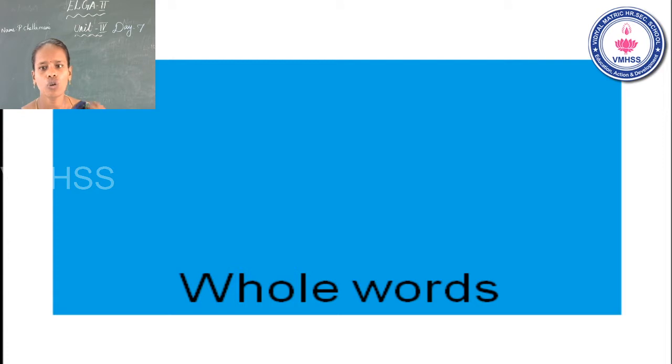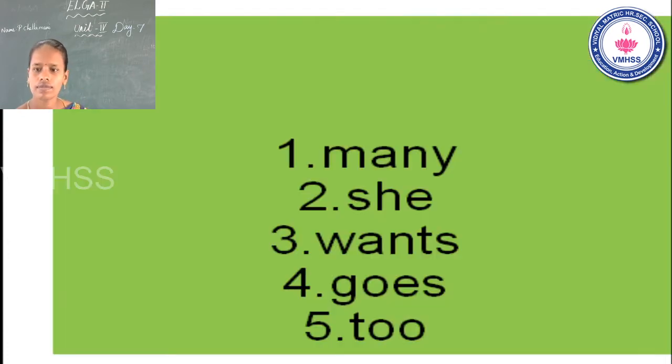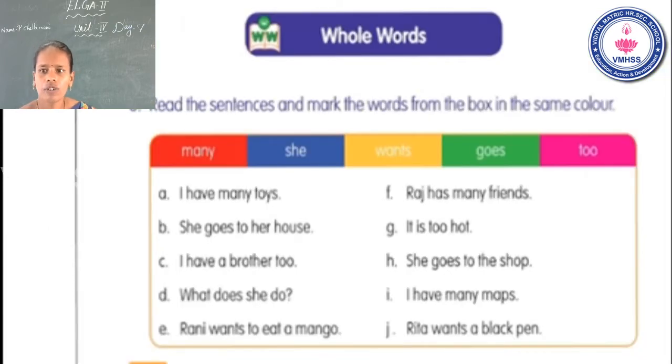Next one, whole words. Till now we learnt 5 whole words. First one, many. Second one, she. Third one, wants. Fourth one, goes. Fifth one, to. See the next slide. Okay, this is your activity. Whole words. Read the sentences and mark the words from the box in the same color.